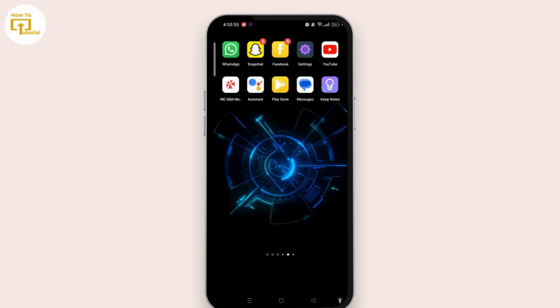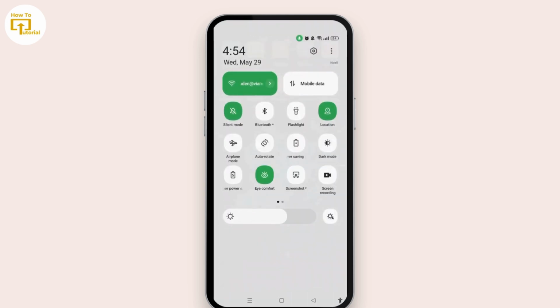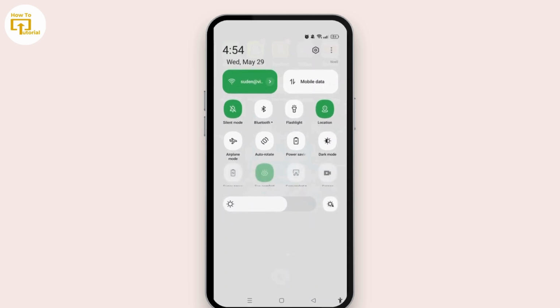First of all, you need to check the internet connection. Make sure your device is connected to a stable internet connection. If you don't have Wi-Fi connected, then you can switch to mobile data and turn on the mobile data.